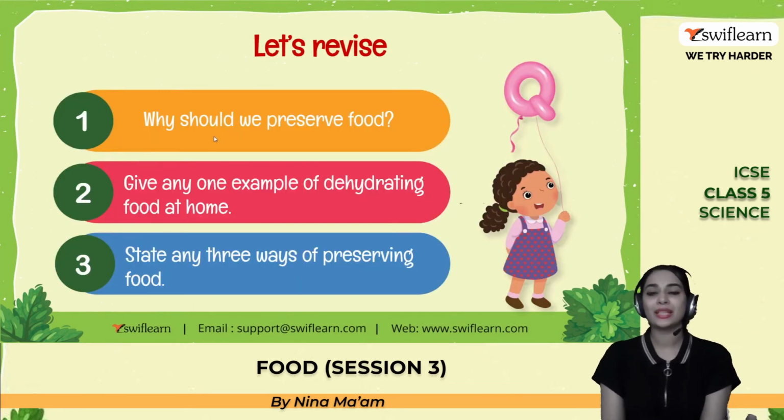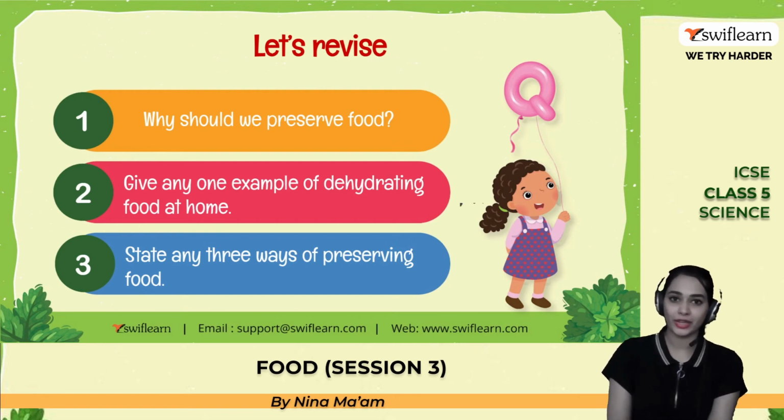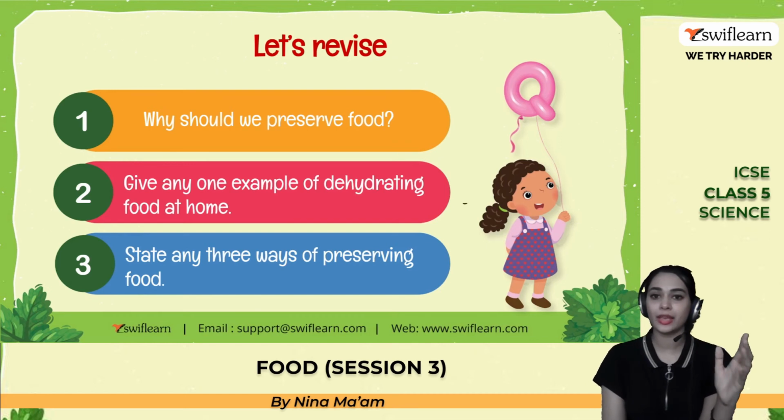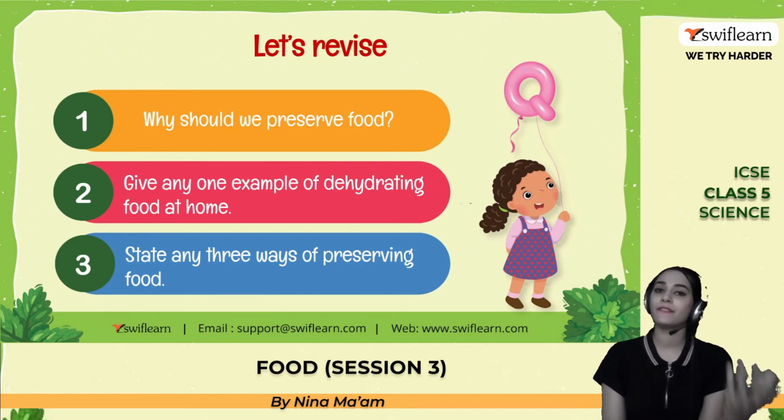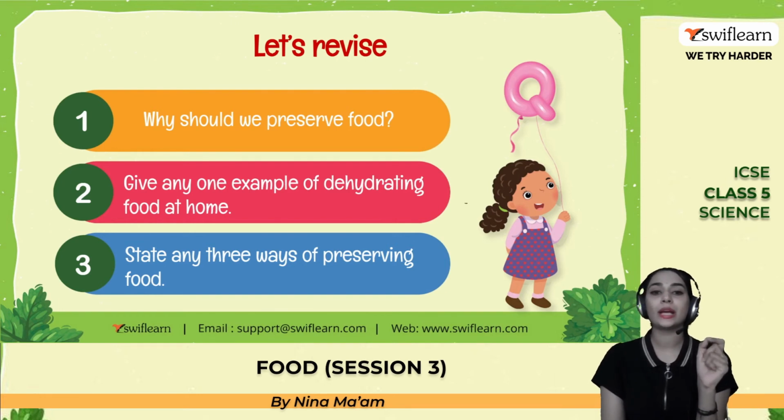So today let's revise. Why should we preserve food? So we preserve food to prevent it from spoiling and we can keep it for a longer period of time, and there are a lot of preserving methods available. So give one example for dehydrating food at home. We can dehydrate the fruits, the mangoes and pineapple, the apricots and everything.